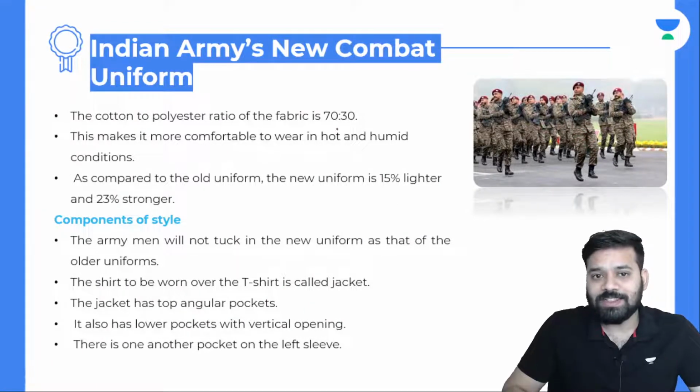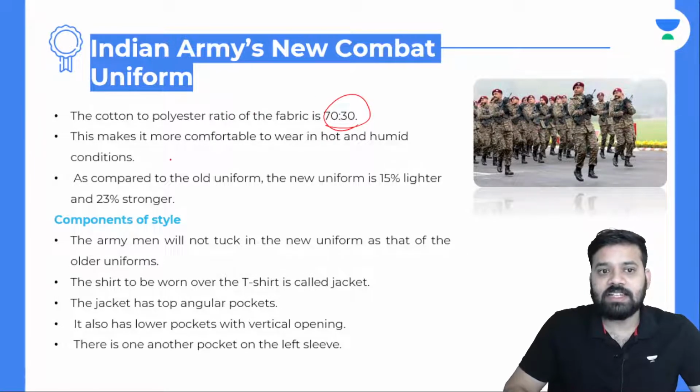The cotton to polyester ratio of the fabric is 70 to 30. So 70% is cotton, 30% is polyester. This makes it more comfortable to wear in hot and humid conditions. As compared to the old uniform, the new uniform is 15% lighter and 23% stronger. And what are the